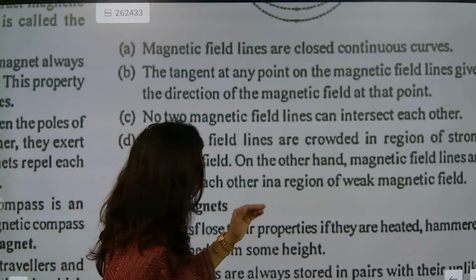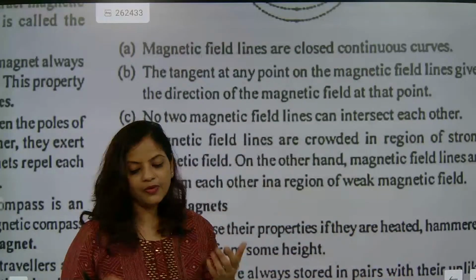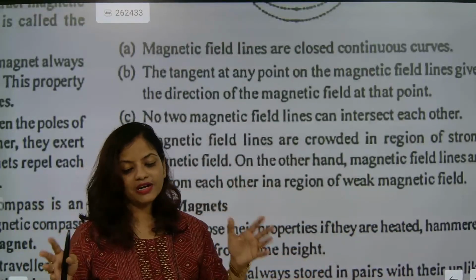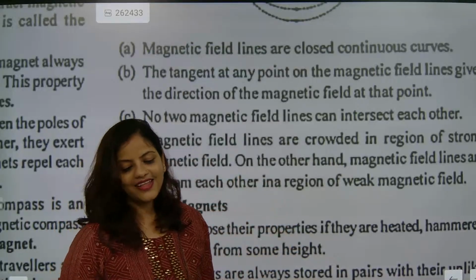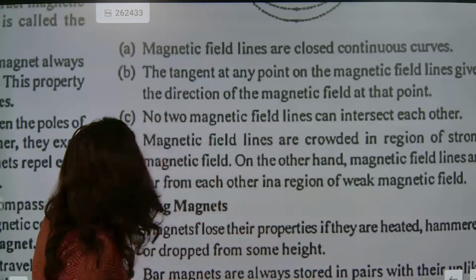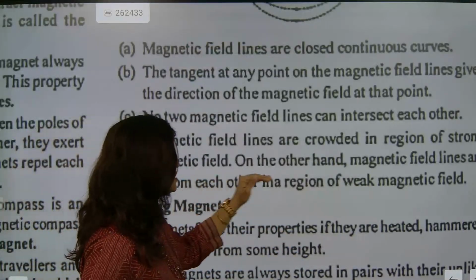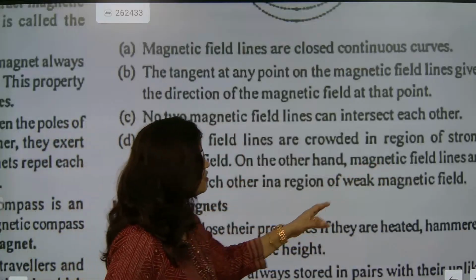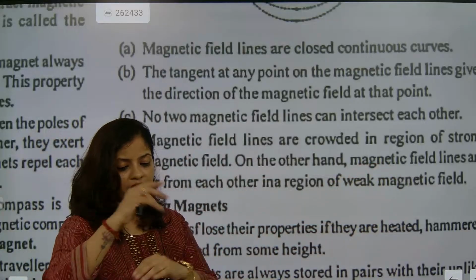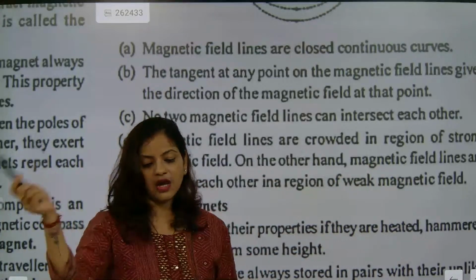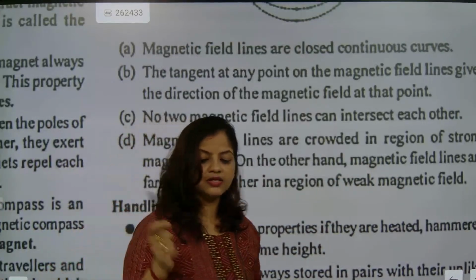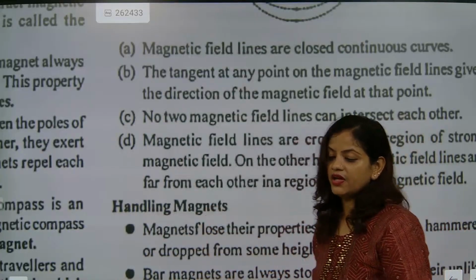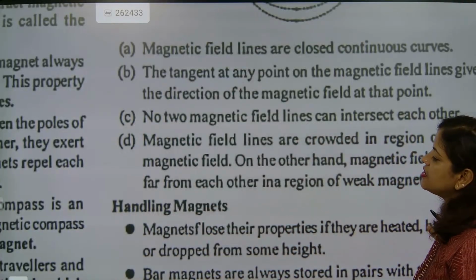So now look here. Magnetic field lines are crowded in the region of strong field. So definitely when you talk about poles, the North Pole and South Pole, because near the poles, the magnetic field strength will be more. On the other hand, magnetic field lines are far from each other in a region of weak magnetic field. Whenever you see the outer region, there the magnetic field lines are very far away. So definitely the magnetic field is weaker.